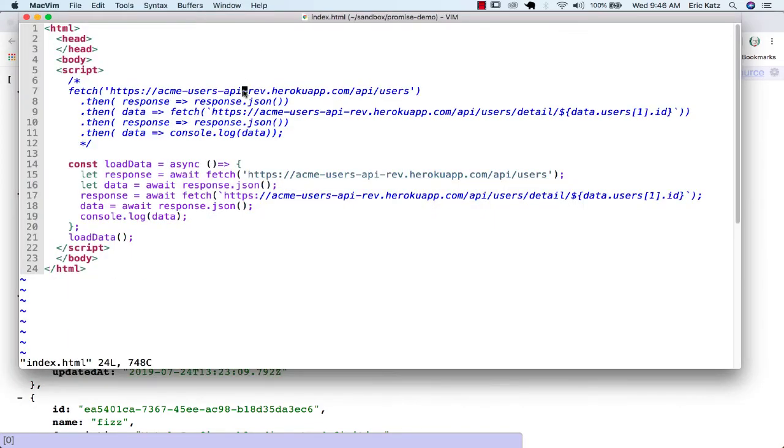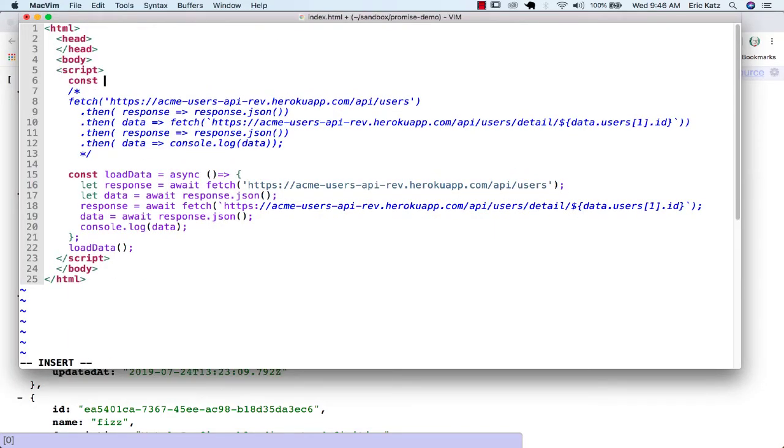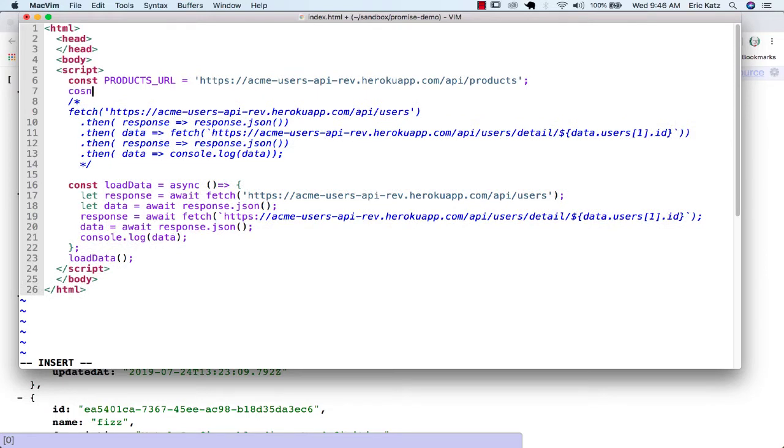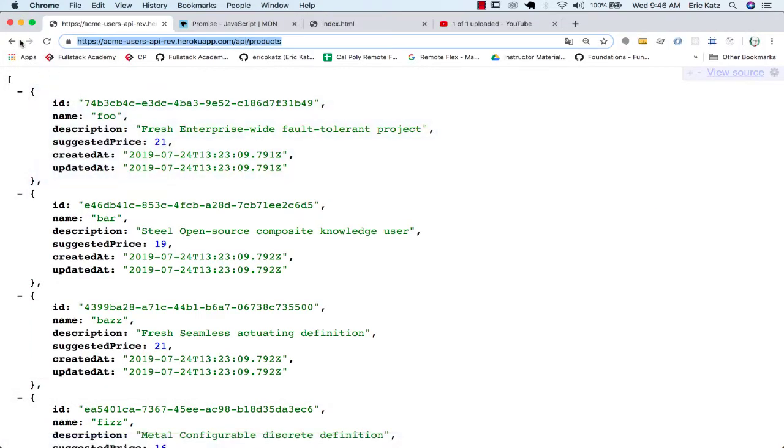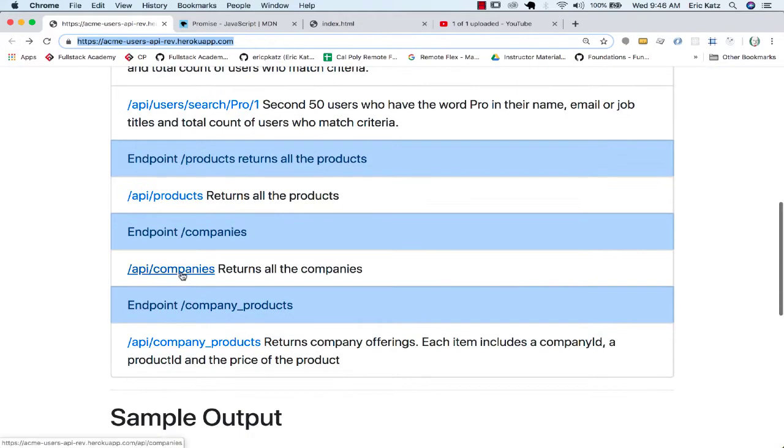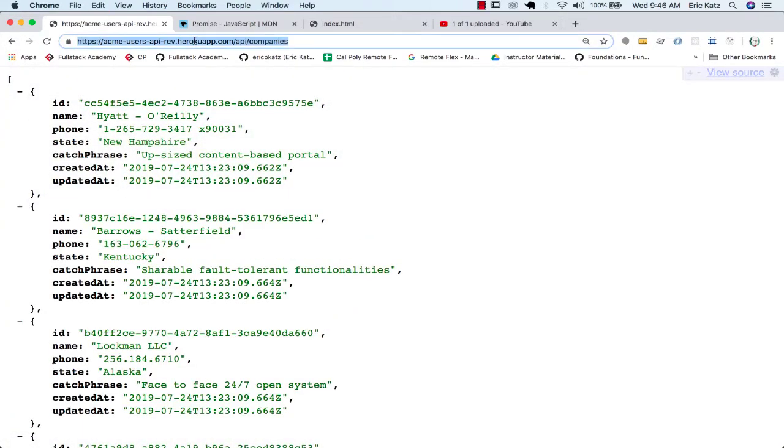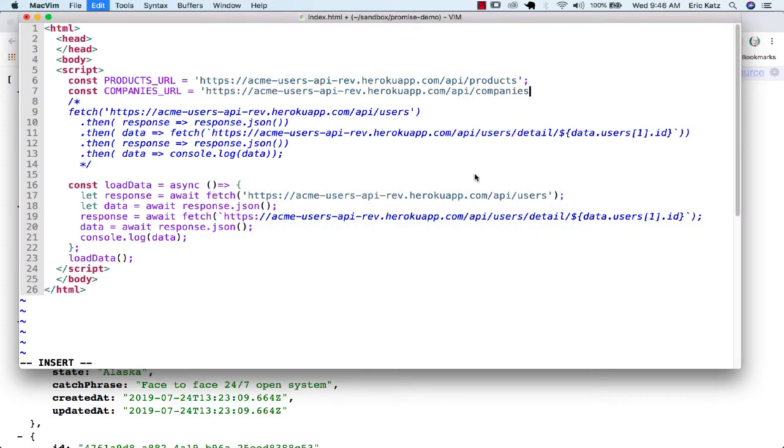Let's actually make it a little bit easier. Let's do a const products URL, and let's do a const companies URL, and that's going to be this one over here. So we've got these two, and one's not dependent on the other like our user detail was. So in this case, let's actually do this two separate ways.